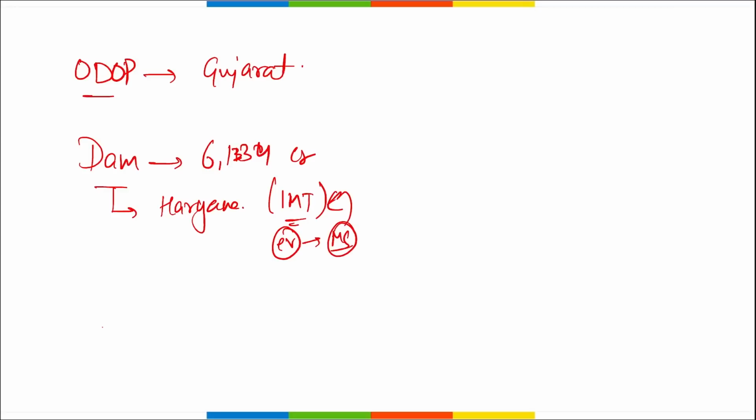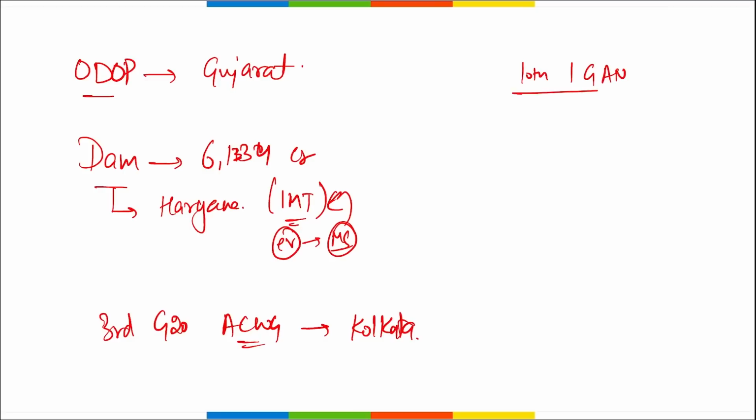Next thing, remember, the third edition of G20 Anti-Corruption Working Group meeting will be held in Kolkata. Next, which academy has joined and became the 10th member of Interpol Global Academy Network? It is CBI Academy, which is located in Ghaziabad, Uttar Pradesh.